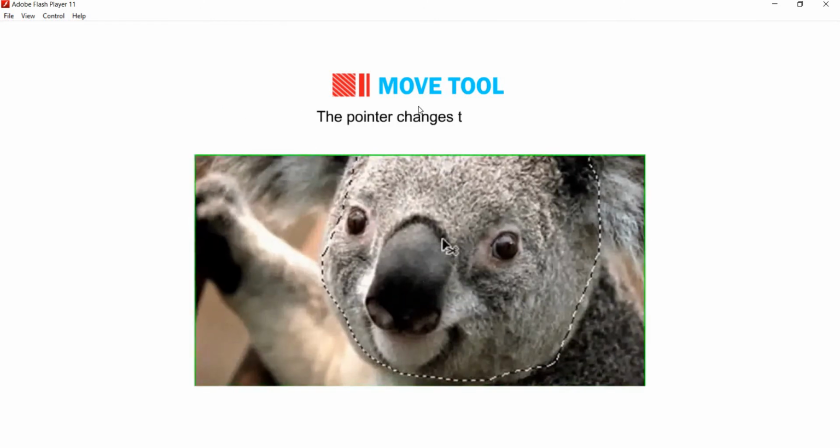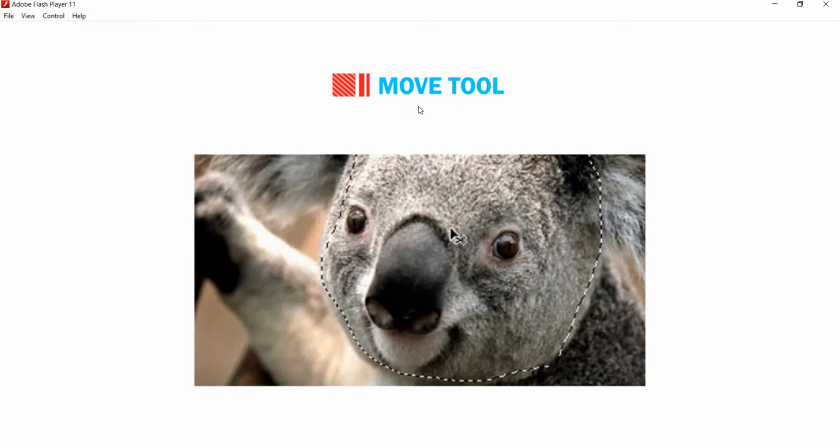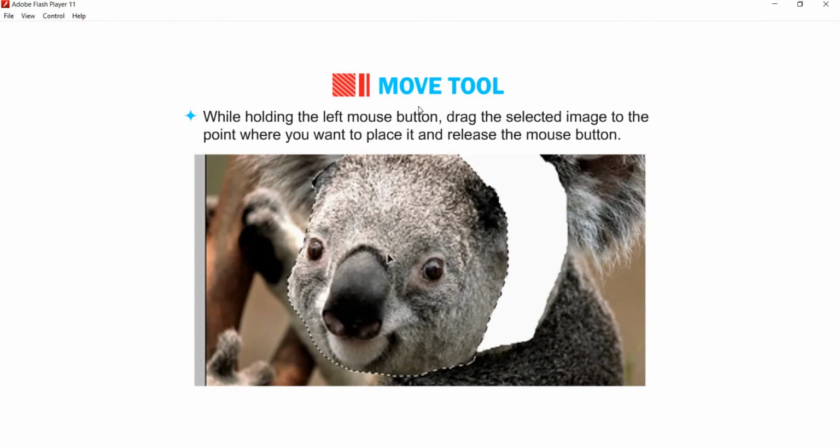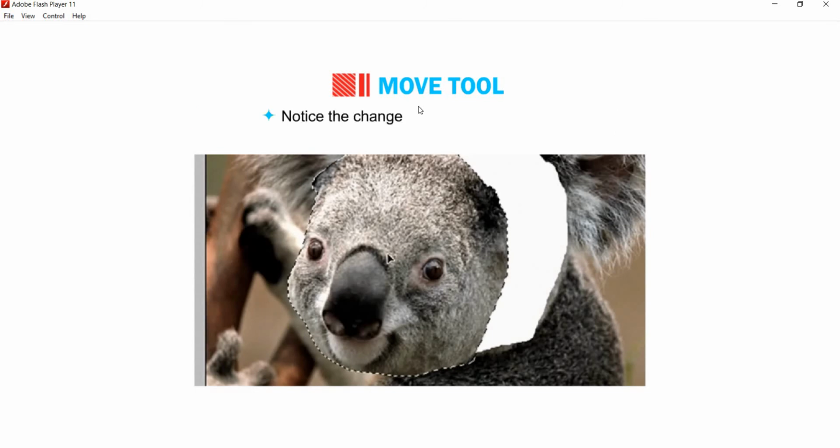The pointer changes to sign. While holding the left mouse button, drag the selected image to the point where you want to place it and release the mouse button. Notice the change as shown in the pictures.